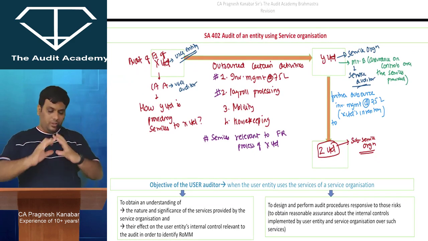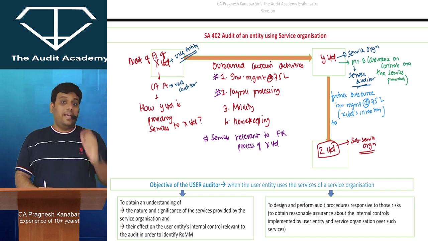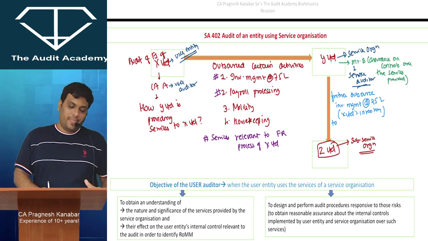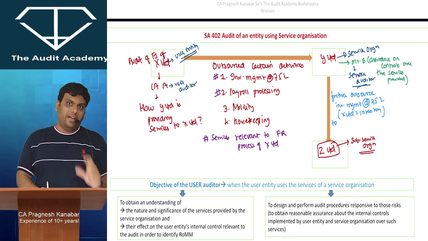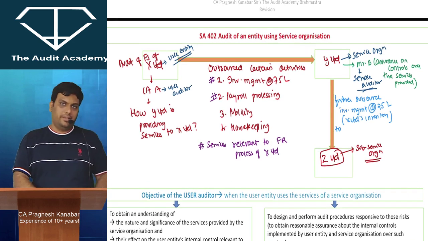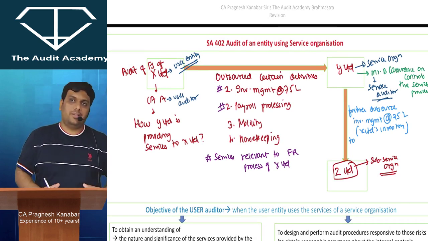Now this whole chart, this whole diagram should be very clear in your mind. Only then you will be able to understand what we are discussing over here. And you can deal with the answers, provided you give 5-6 minutes with a calm mind to understand this. All right. Now listen to me. What is the title of SA 402? Audit of an entity using service organization.